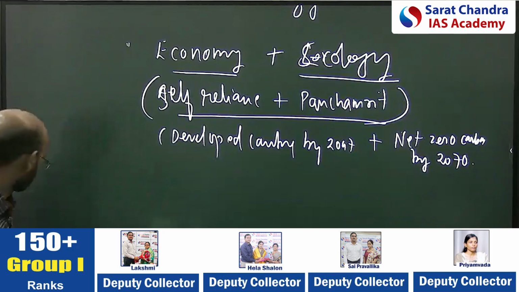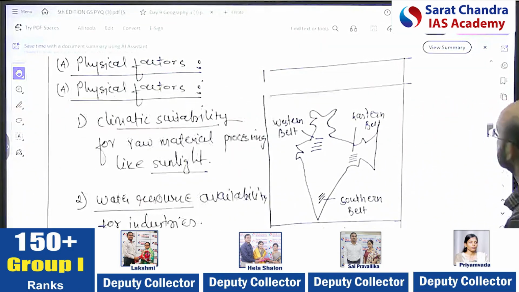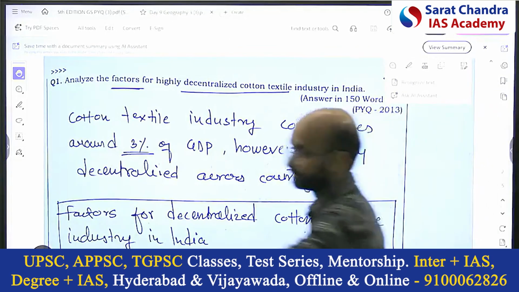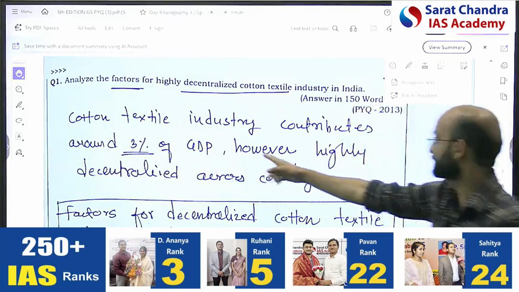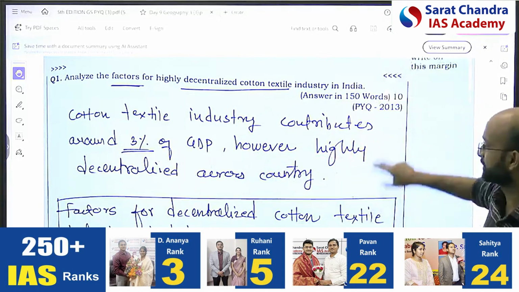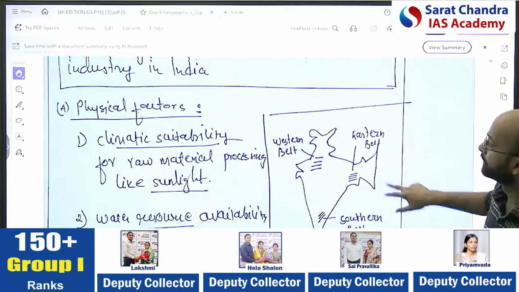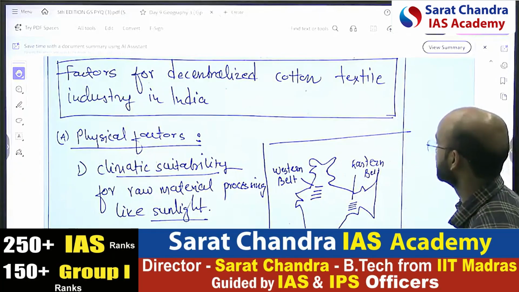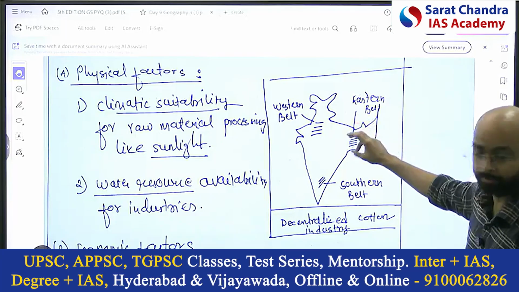Next, this answer. So here, this was the sample. First I started with the cotton textile industry in India, gave some economic contribution, 3%, however highly decentralized across the country. Not very good, but the fact is there, so it's good. Then factors for the decentralized cotton textile industry in India. I used a map. A map should be there. If you are not giving it, 1 mark will be reduced.